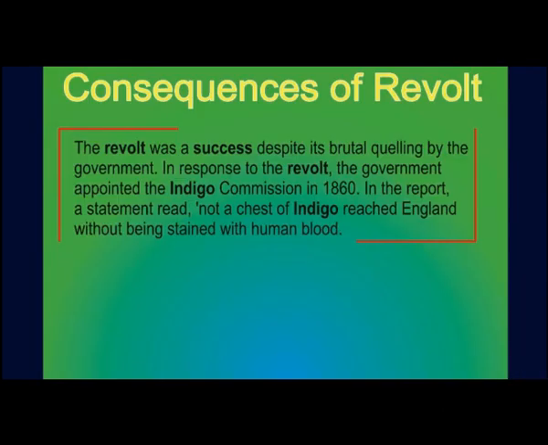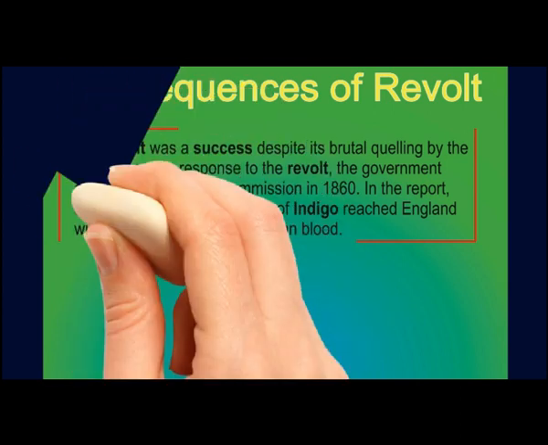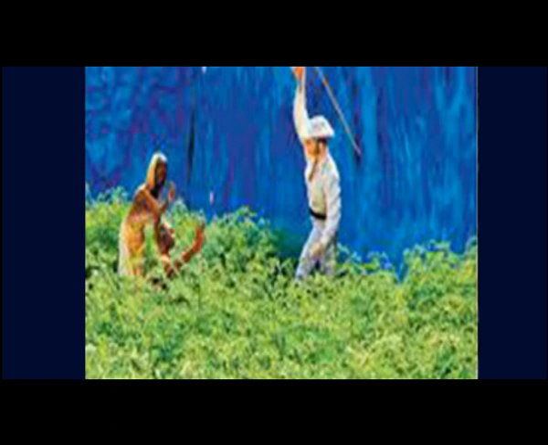So what were the consequences of the revolt? The revolt had a strong effect on the government, which immediately appointed the Indigo Commission in 1860. In the commission report, E.W.L. Tower noted that not a chest of indigo reached England without being stained with human blood. Evidently, it was a major trump of the peasant to incite such emotions in the European's mind. The commission held the planters guilty and criticized them for the coercive method they used with indigo cultivators.